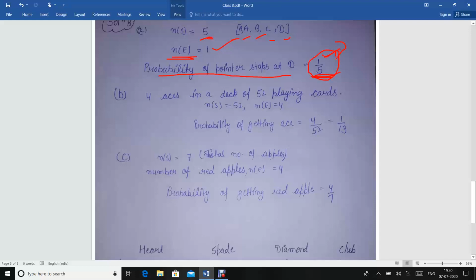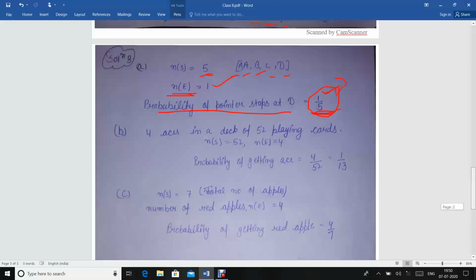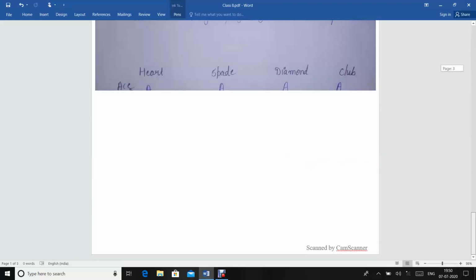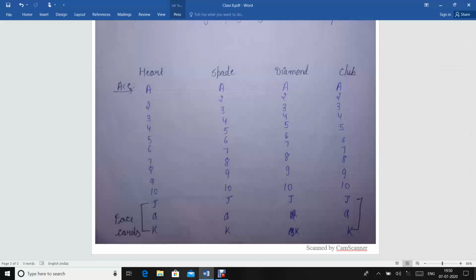The next part is: probability of getting an ace from a well shuffled deck of 52 playing cards. There are 52 playing cards and we have to find the probability of getting an ace. Before this question, see this table. There are total 52 cards, and in these 52 cards there are groups of heart, spade, diamond and club.